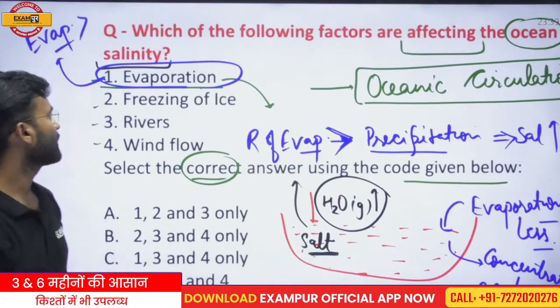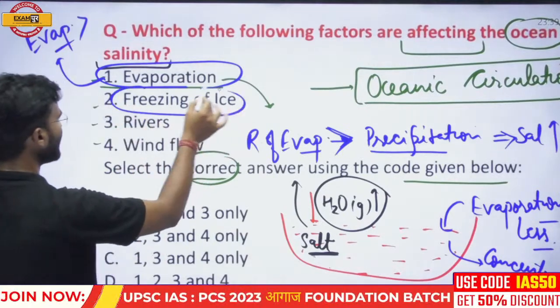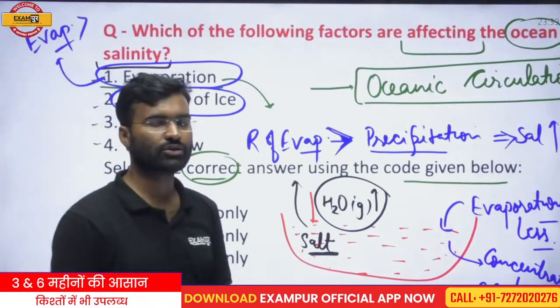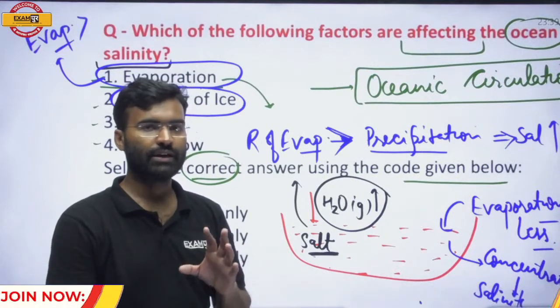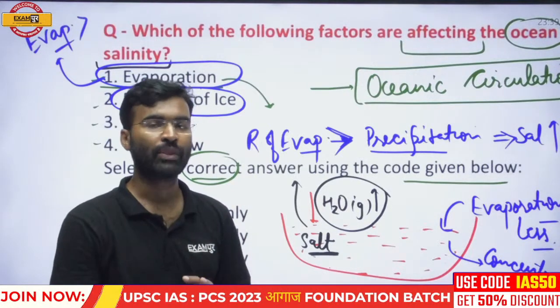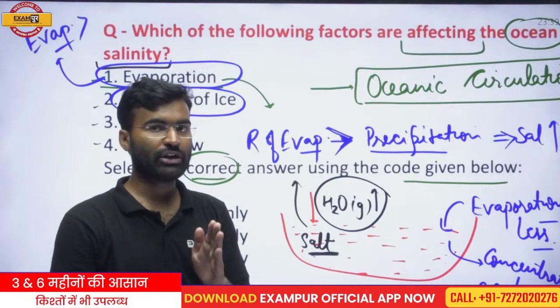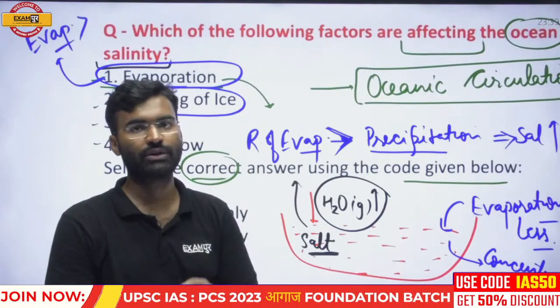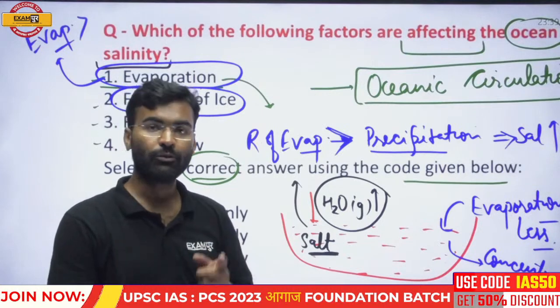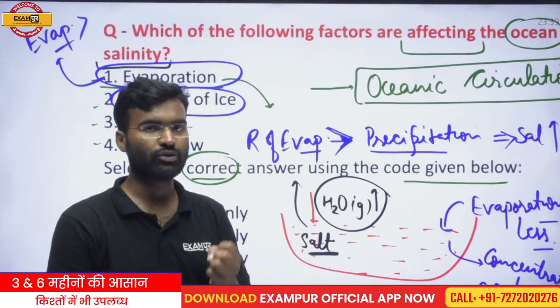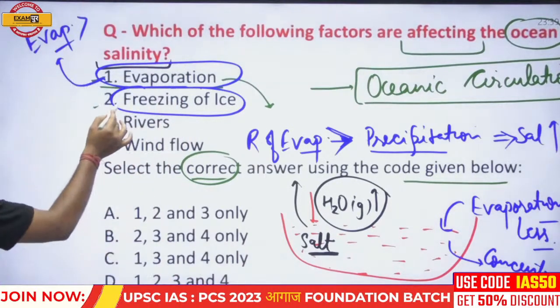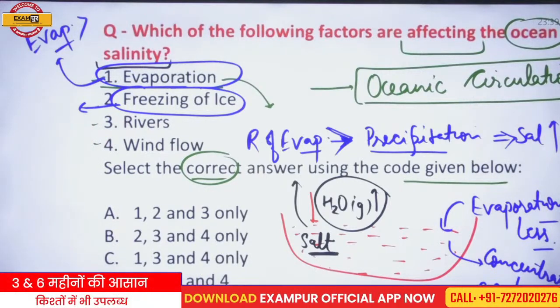Okay, freezing of the ice. Consider this statement: does freezing of ice have any impact on the salinity? Freezing of ice means that when the temperature decreases below the freezing point, below 0 degrees Celsius, then water freezes into ice. If water freezes into ice, the salt will also remain with the ice, and this has no direct impact on the salinity.